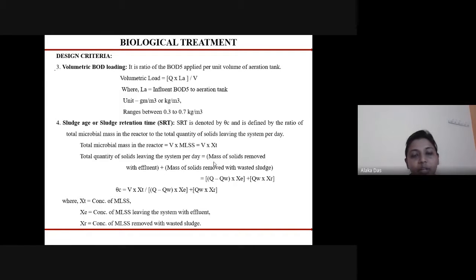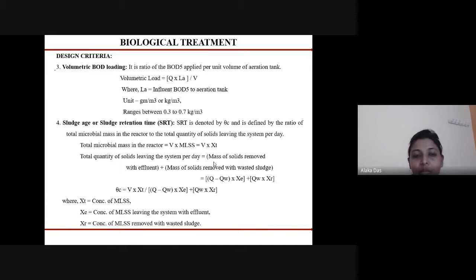Next is volumetric BOD loading. It is the ratio of the BOD at 5 days applied per unit volume of the aeration tank. Next is sludge age or sludge retention time, that is SRT. It is denoted by theta C, which is also called mean residence time. It is defined as the ratio of the total microbial mass in the reactor, that is the sludge formed in the reactor, to the total quantity of solids leaving the system per day.